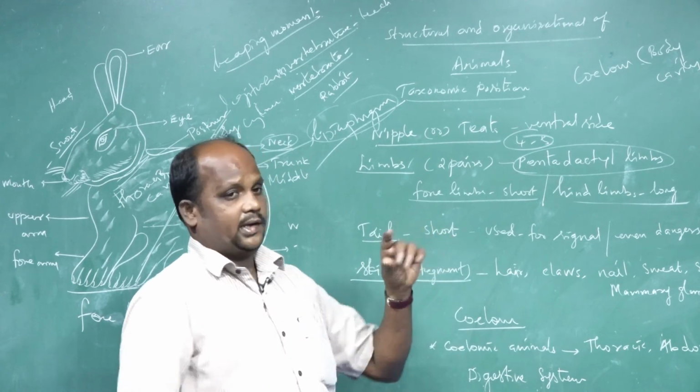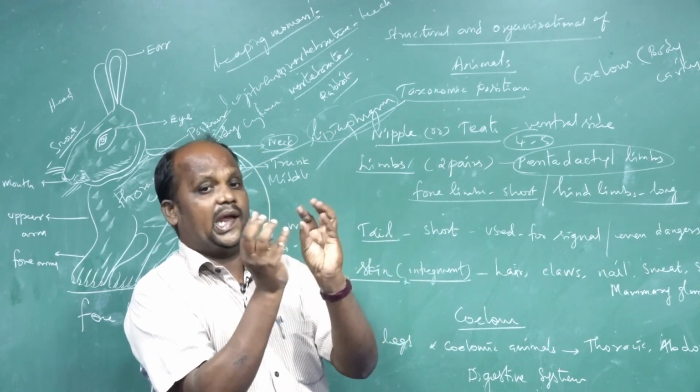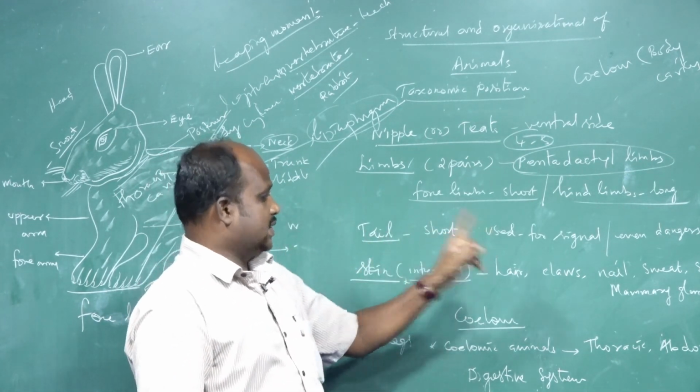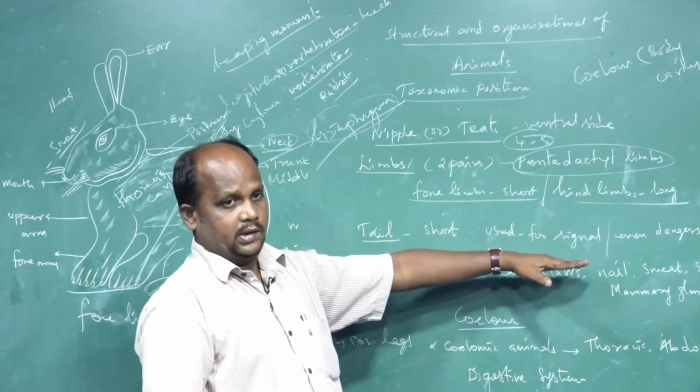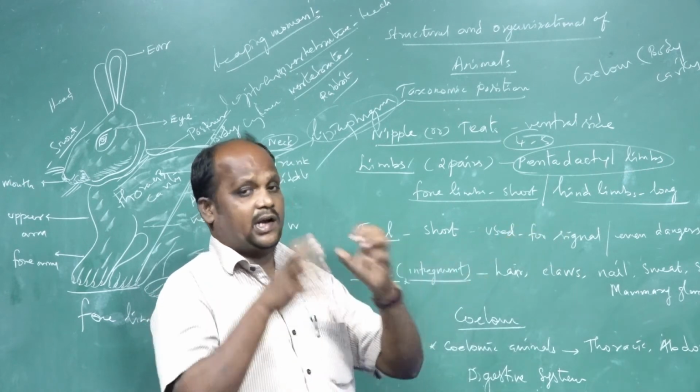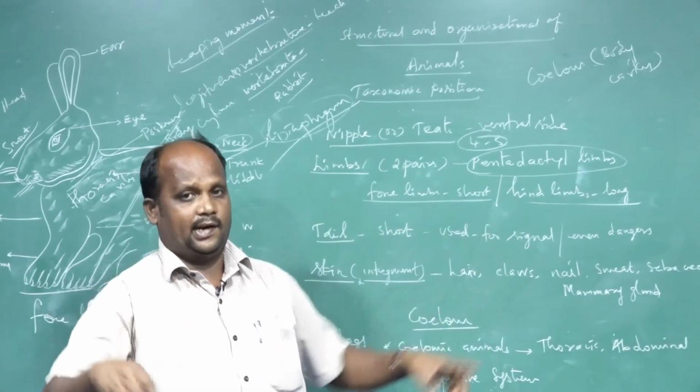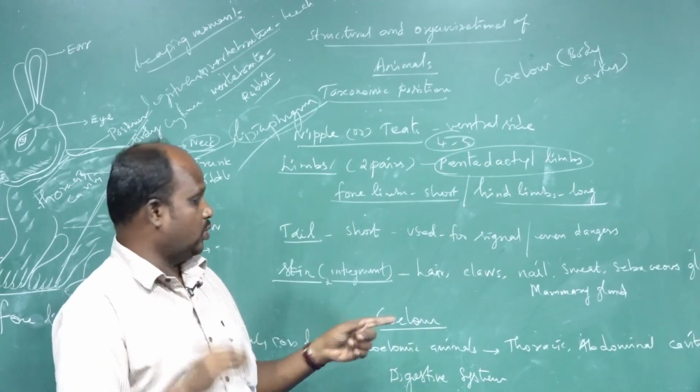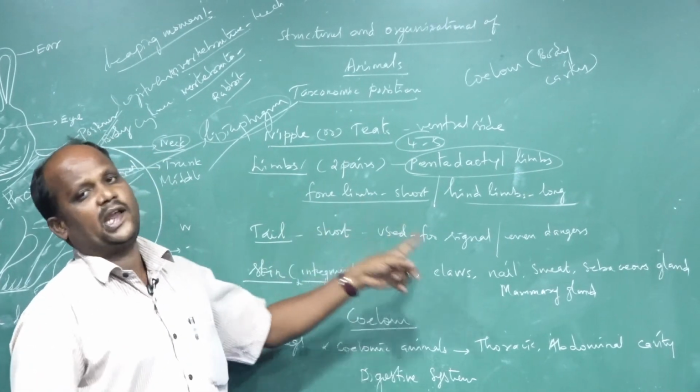The entire part is covered by epidermal hair. It gives signals to other animals, or even when danger occurs in the surroundings of the animals. That indication is observed through the short structure of the tail.